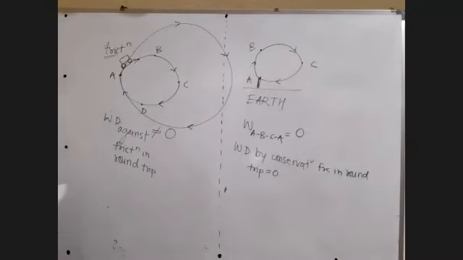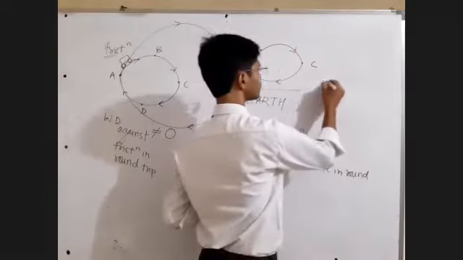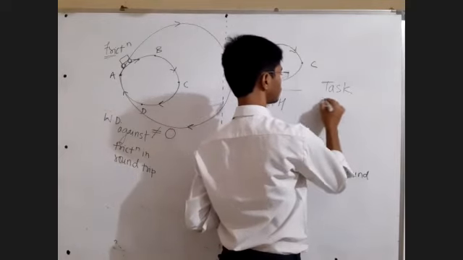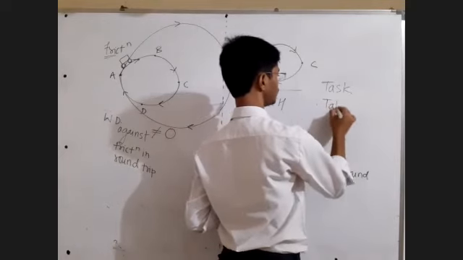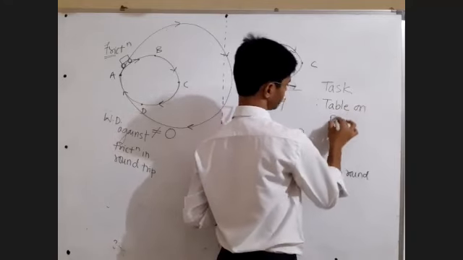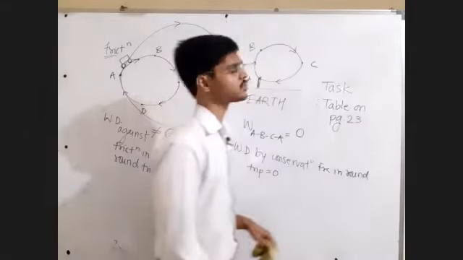Now your task is to write down the difference between conservative and non-conservative forces, the table given on page 23. Today's task. Write down. This you will do, the difference table on page number 23. You have to add it to the notes, all those points we have just discussed.